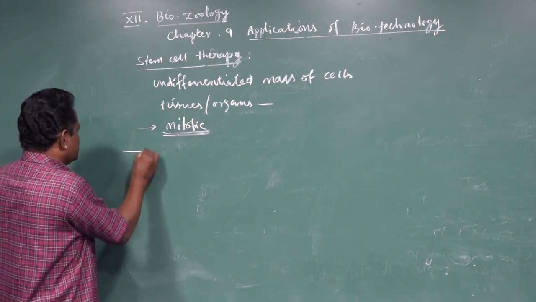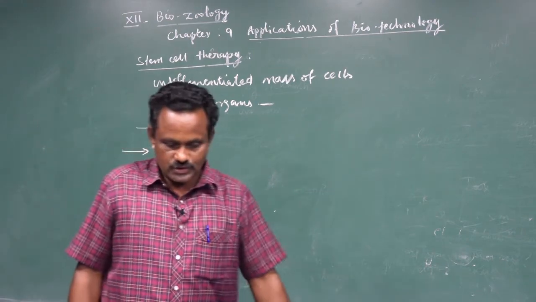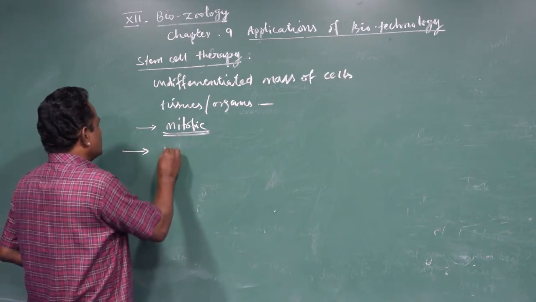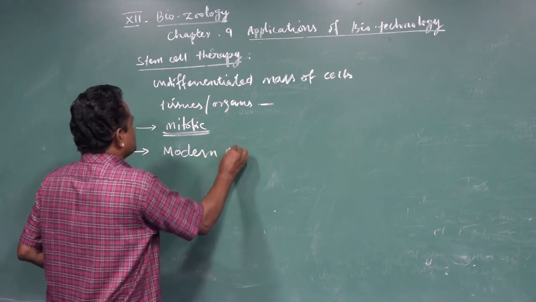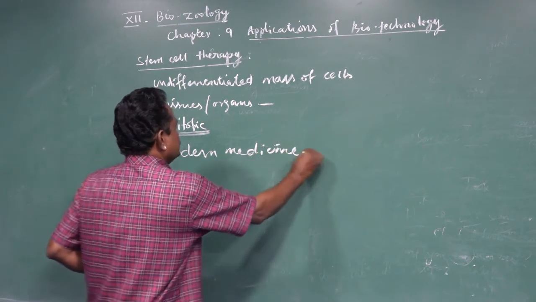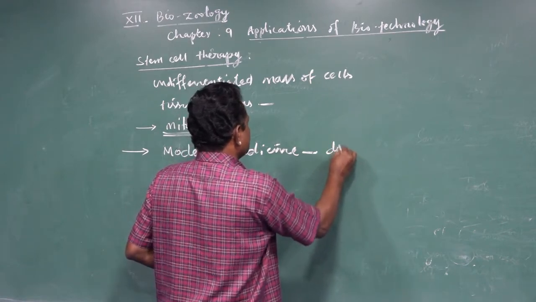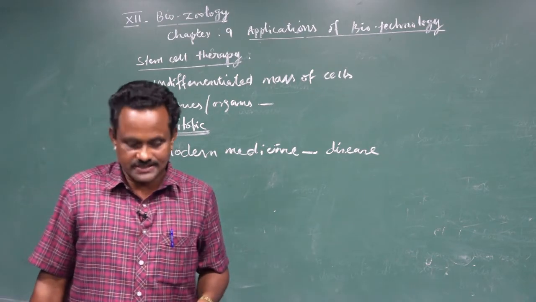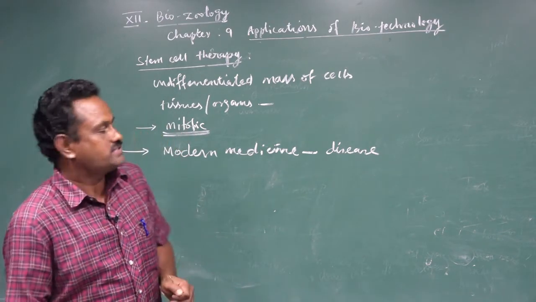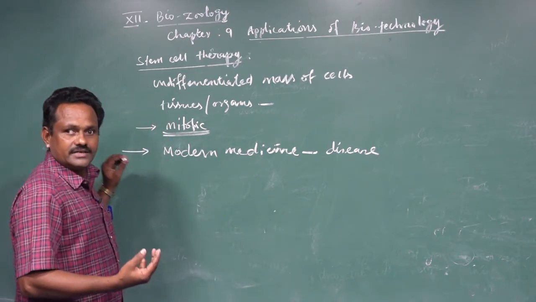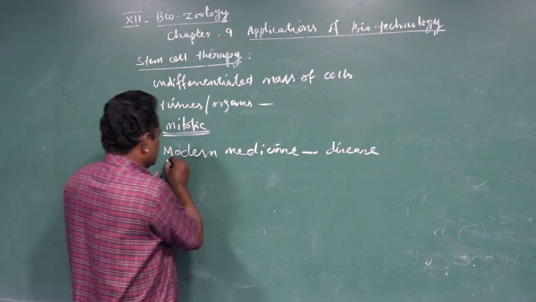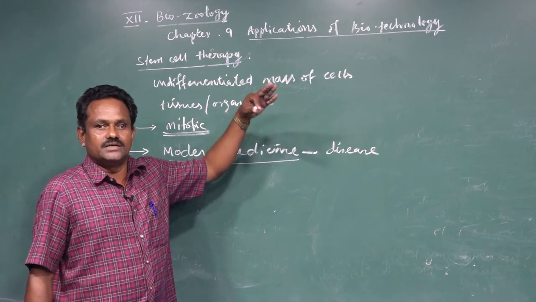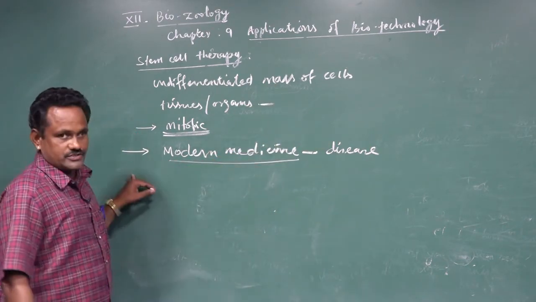And stem cell research has the great potentiality to revolutionize modern medicine, to treat different types of diseases and also damaged tissues and organs. If any organ or tissues are getting damaged, stem cell therapy is useful to treat different types of diseases as well as different disability conditions.